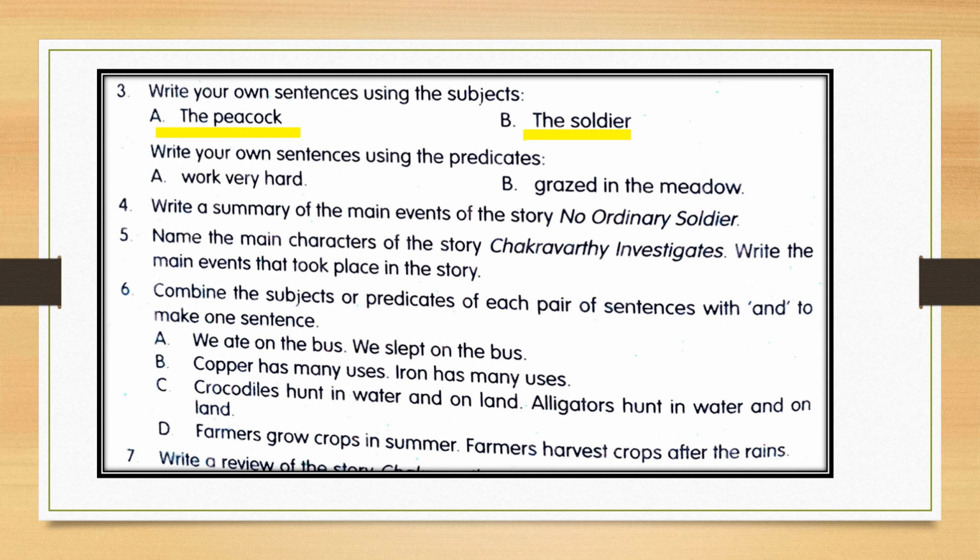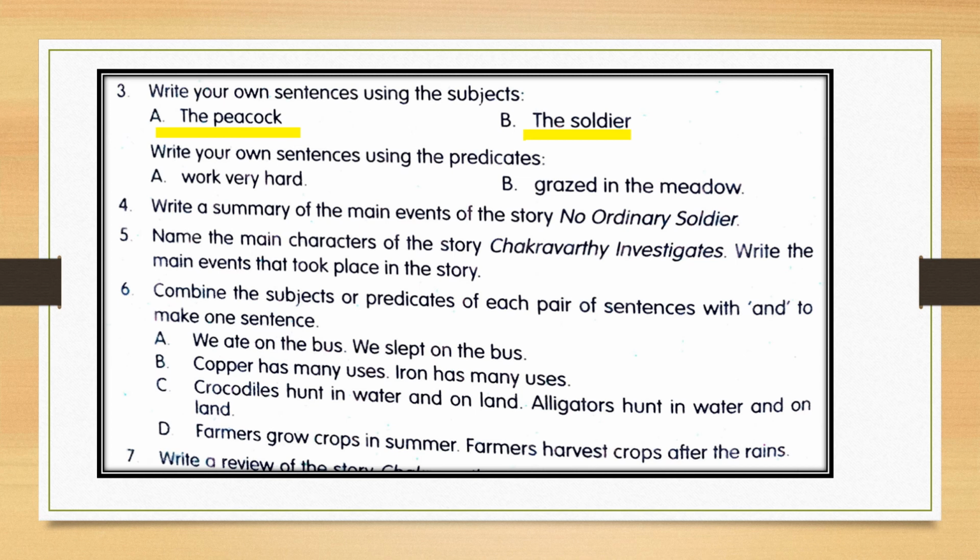Though I have given one example, write your own example. You have to make a sentence wherein the peacock and the soldier would be the subject. You have to add something to it so it will get a predicate part. Correct. Next, write your own sentences using the predicates.